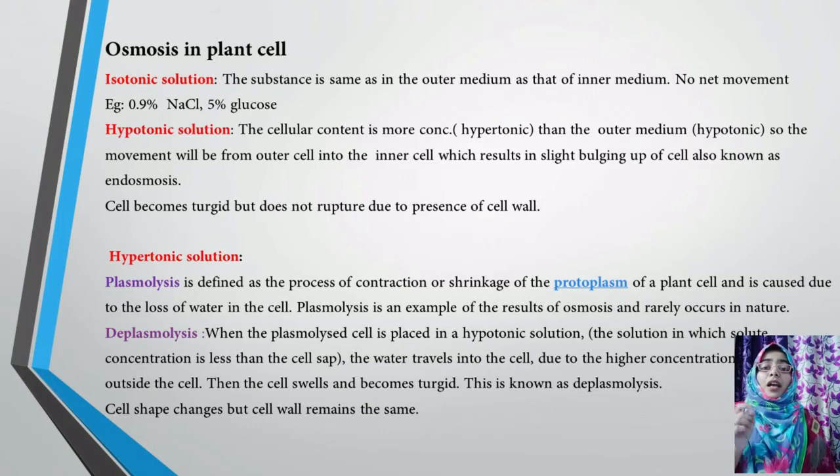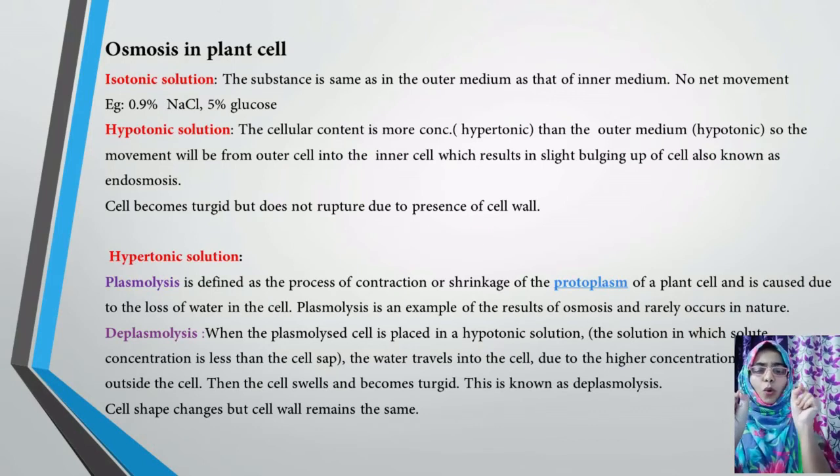Next, in the hypotonic solution, the cellular content is the same, but here there is a small difference. We all know that plants have a cell wall. Due to the presence of the cell wall, the plant cell is turgid, very rigid, very tight, so the bulging will be very slow, just a slight bulging. In the animal cell there is a large bulging and the cell gets ruptured, but here there is only a small swelling in the case of a hypotonic solution.